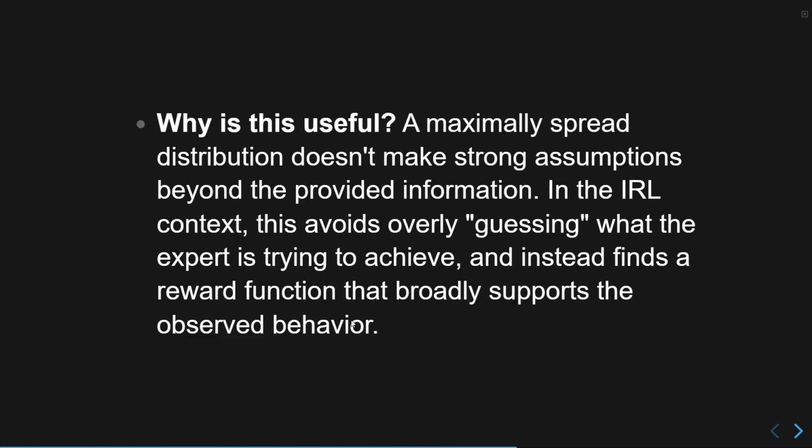Now, why is this useful? Because this maximally spread distribution doesn't make any strong assumption except for the provided information. And in the IRL context, this avoids overly guessing what the expert is trying to achieve and instead tries to find a reward function that supports the observed behavior very broadly.